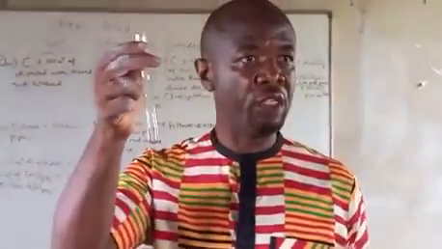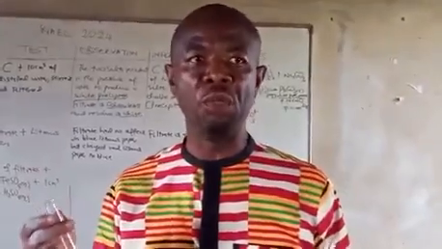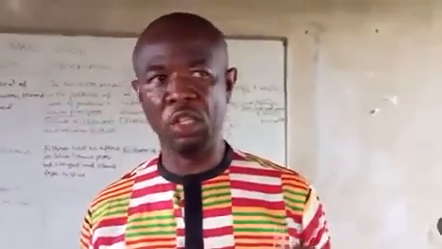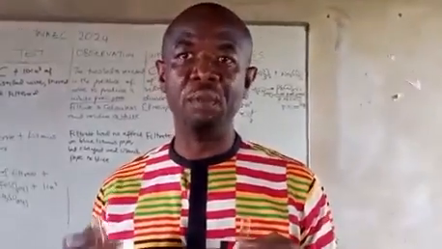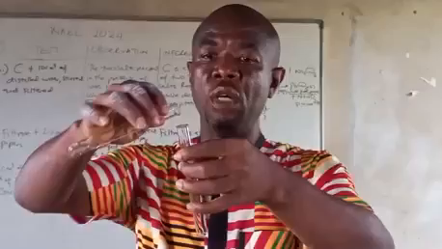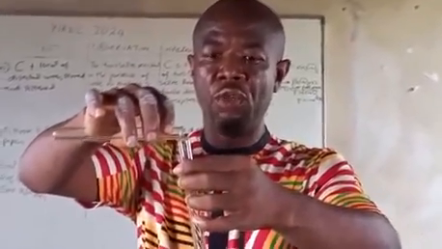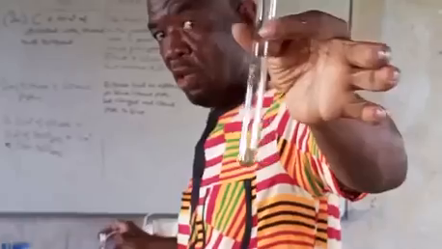So these are filtrates. This is a clean test tube. So 2 cm³ means you collect a small amount. You will not measure anything. This is not volumetric analysis, not titration. So you estimate 2 cm³. Just collect a little amount of the filtrate. What color? The filtrate is colorless. I hope you know that.